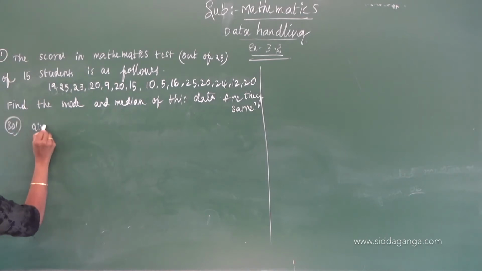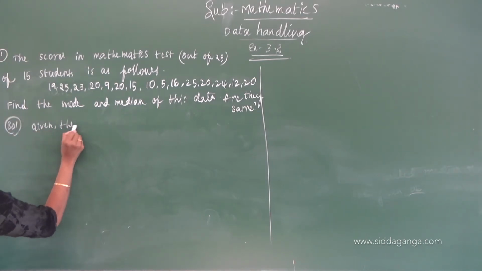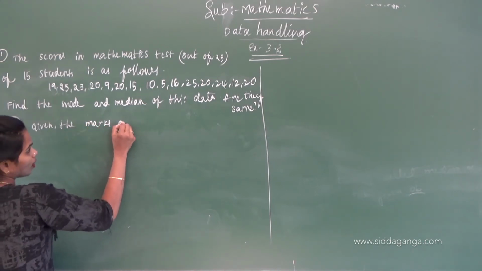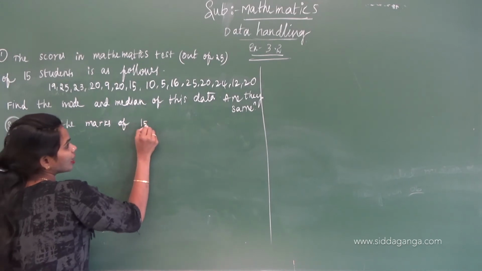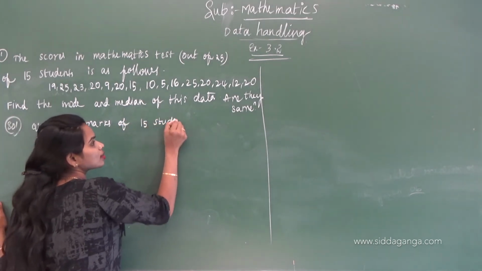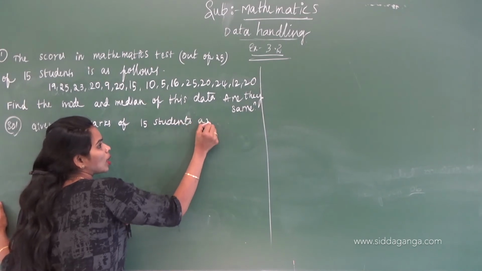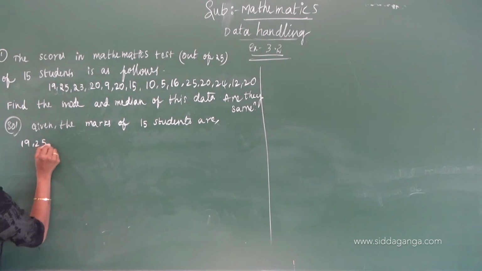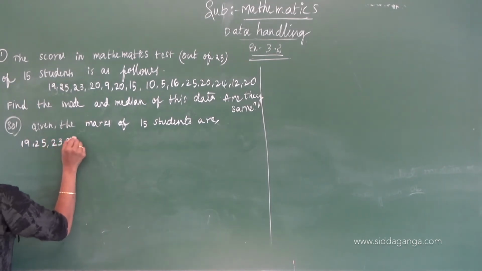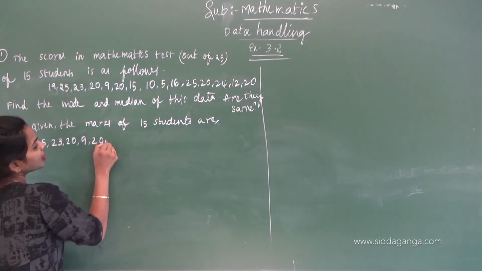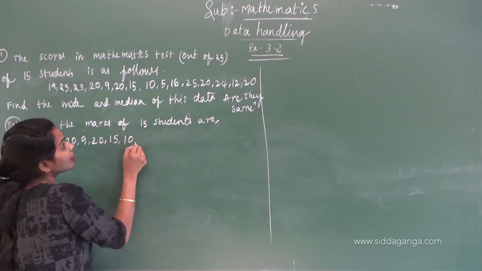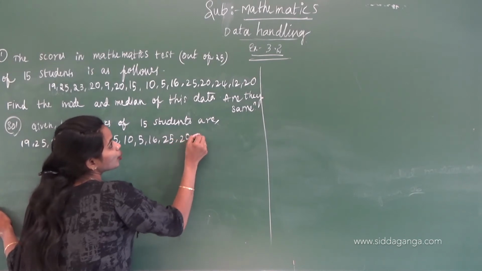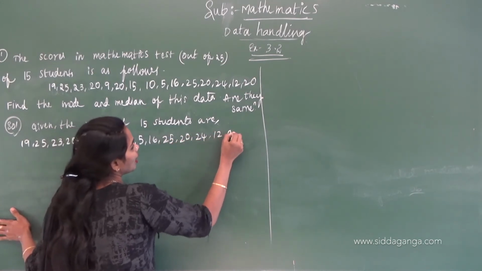Given the marks of 15 students are 19, 25, 23, 20, 9, 20, 15, 10, 5, 16, 25, 20, 24, 12 and 20.